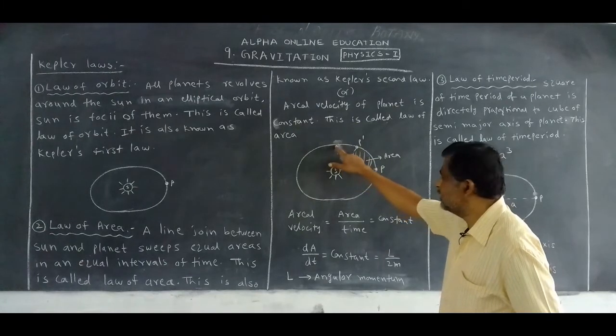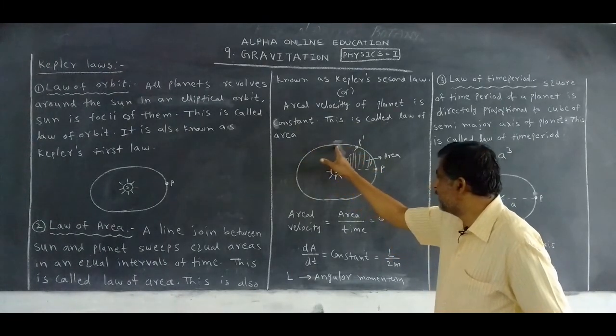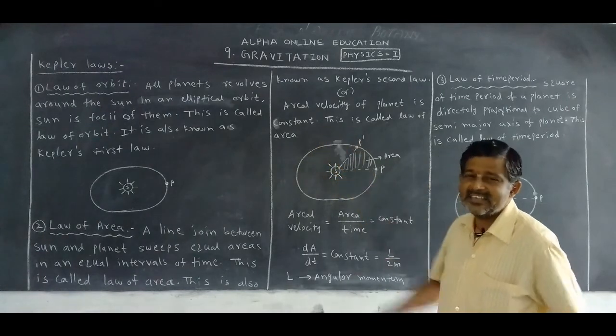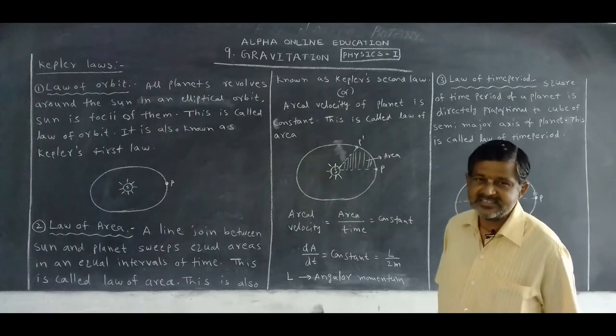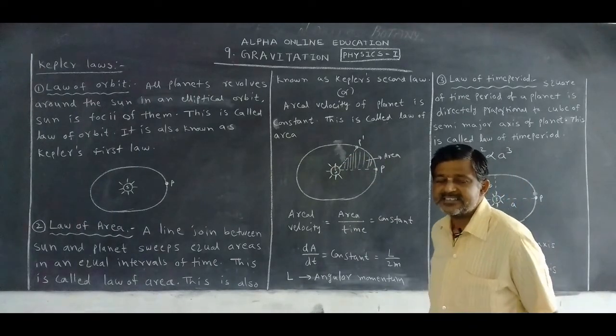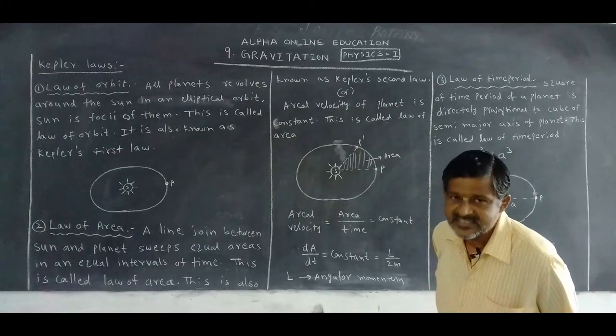You take here, again the distance is less. Compared to here, what happens to the distance? It increases. This radius changes at every instant. If the radius changes at every instant, it is called the radius vector.